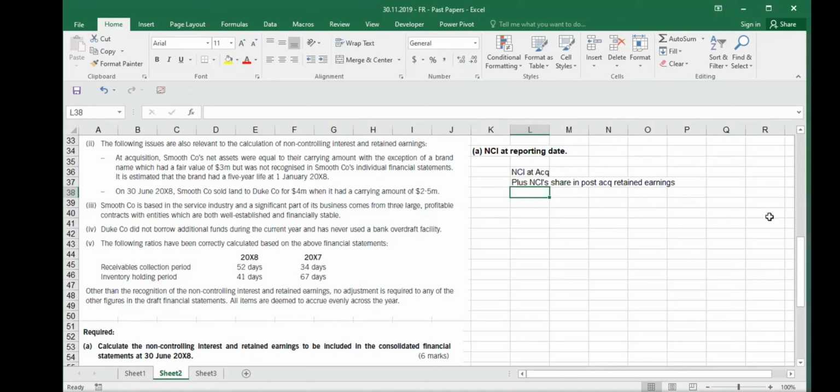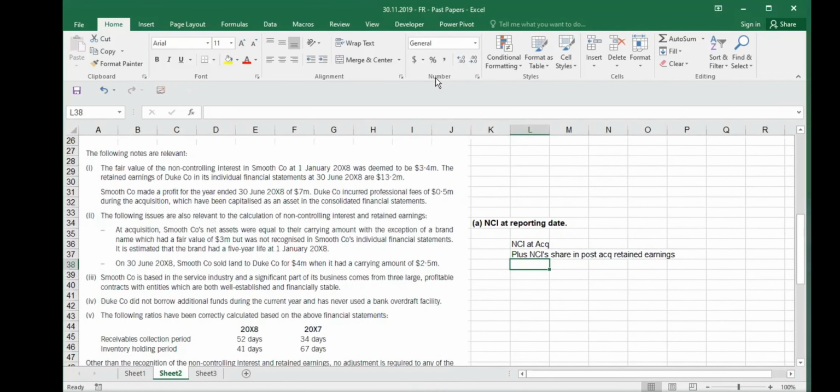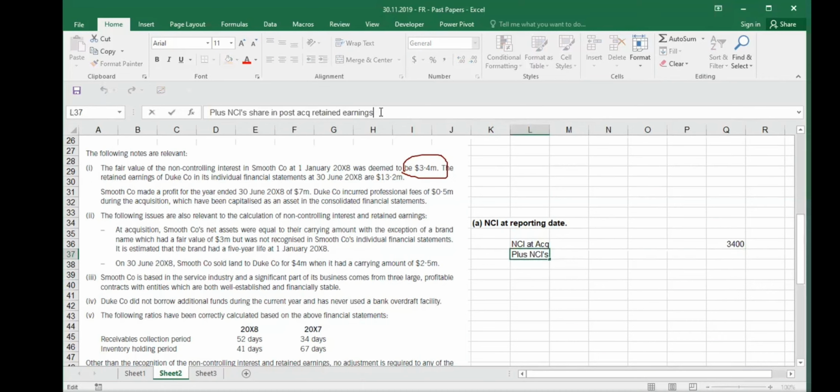And NCI at acquisition, did they give you NCI at acquisition? How much was that? Do we have it? Yes, sir. How much is that? 3.4 million. So NCI at acquisition is 3.4 million. And like usually we write down 3400. And then you have to calculate NCI share in post-acquisition retained earnings of Smooth company. Okay. So this is where the NCI exists.